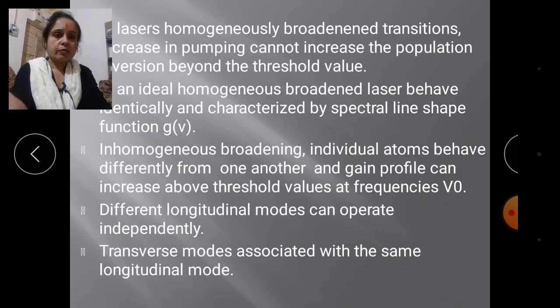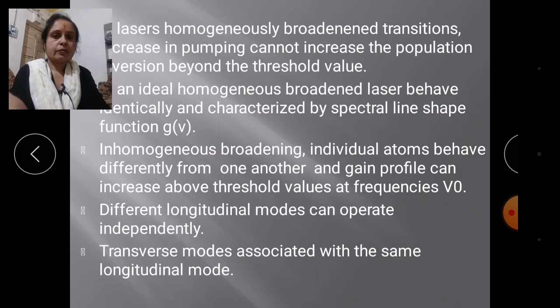So we define it spectrally in the form of a homogeneous broadening mechanism, and the inhomogeneous broadening laser.